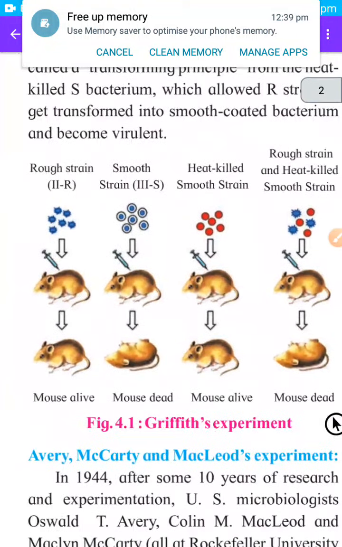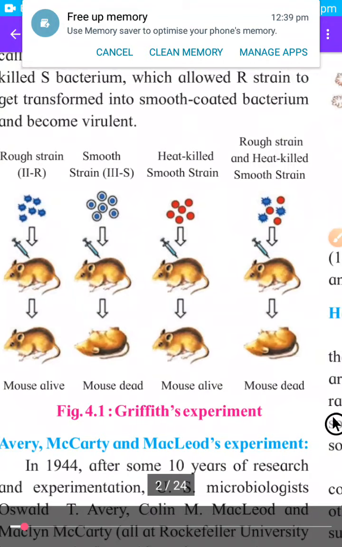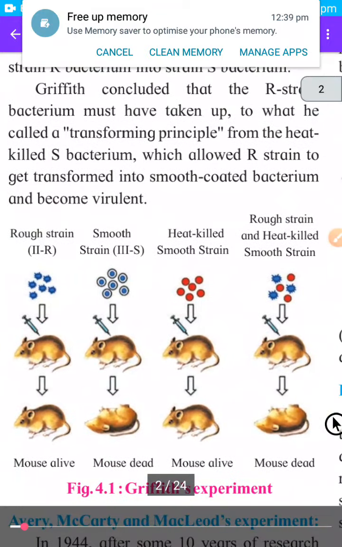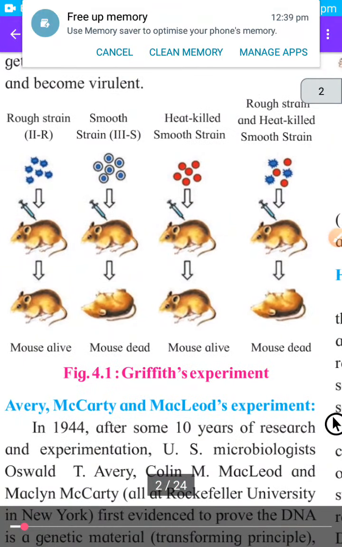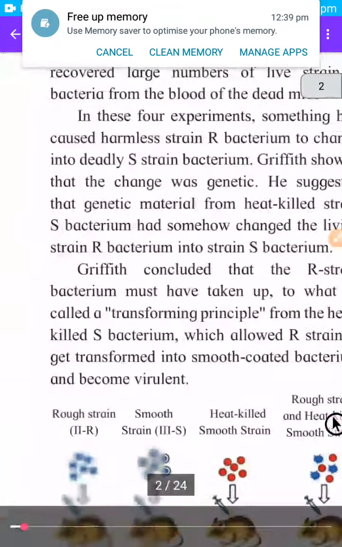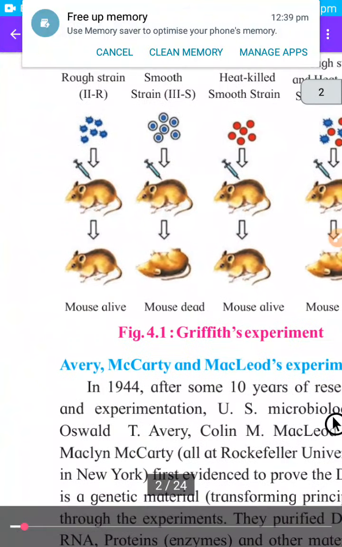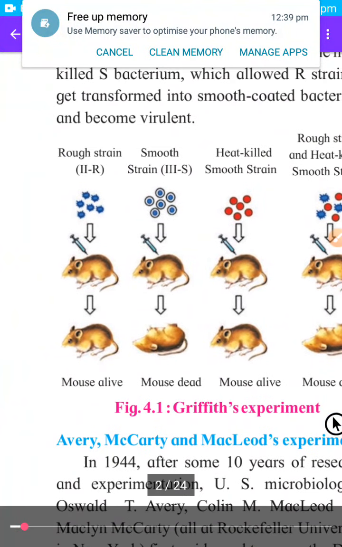In his experiment, he used two strains or two types of bacteria, S type and R type. And which were the 4 steps? In the first step, he injected R type of bacteria, rough strain, which were not pathogenic, means they were not causing disease, so the mouse was alive.